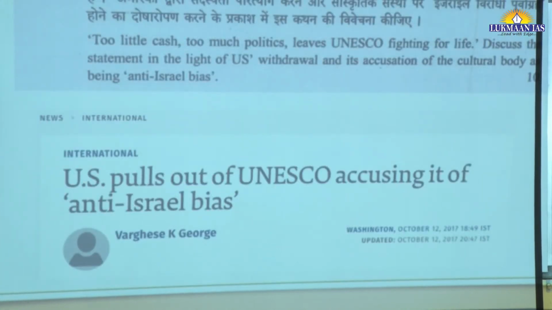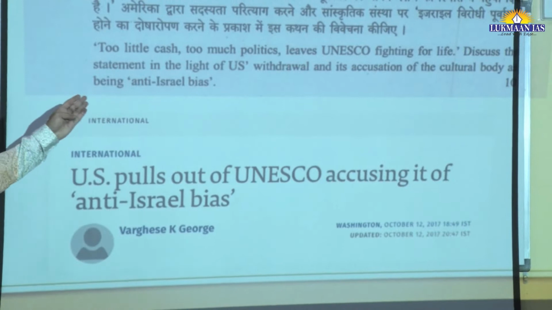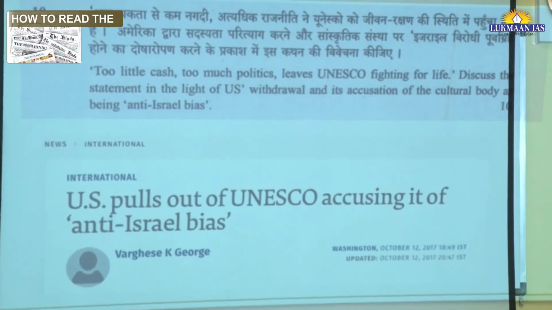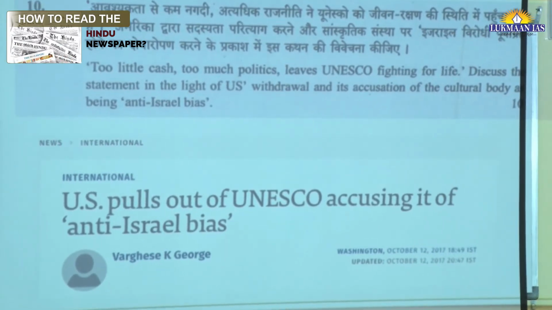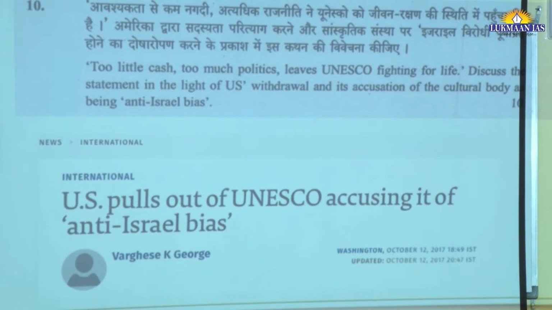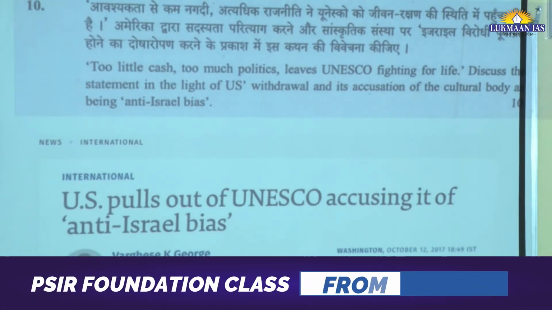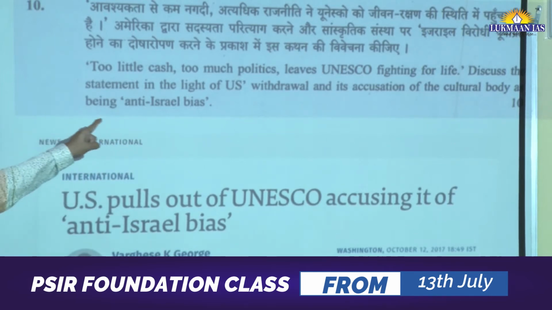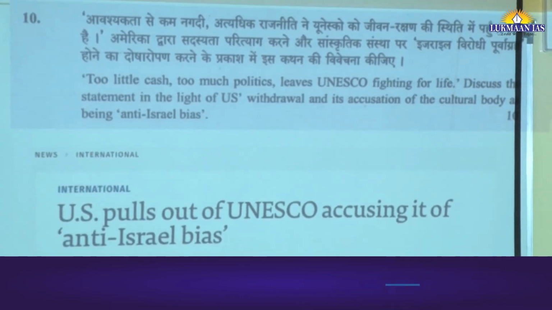From paper two, the question is talking about international relations. See: "Too little cash, too much politics leaves UNESCO fighting for life." Now, this statement is in inverted commas, and it appeared in one article from Reuters, and the statement is used directly. The second part: discuss the statement in the light of US withdrawal and its accusation of the cultural body being anti-Israel.